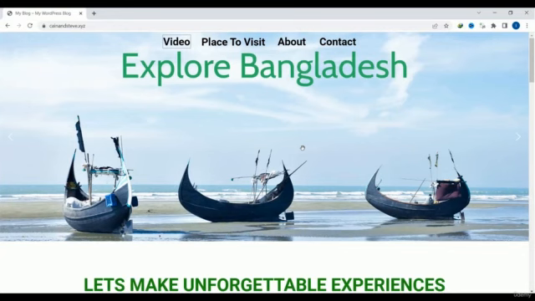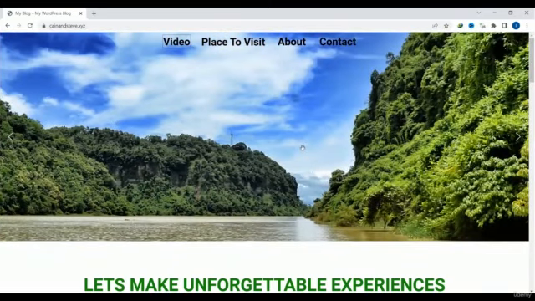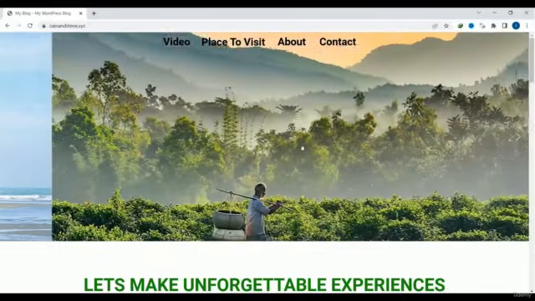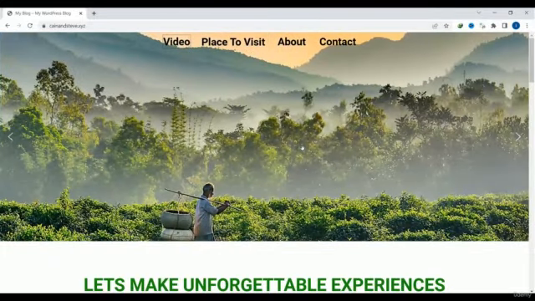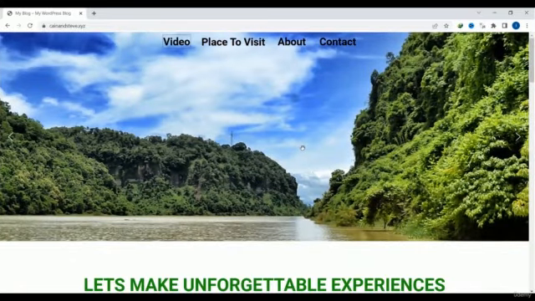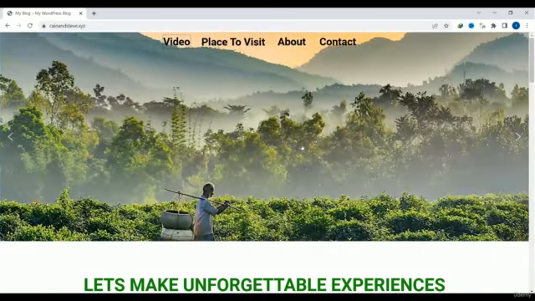So the summary is, if you want to create a website, you could have more than one page. You could have 10 pages, you could have 20 pages, or you could have 100 pages on your website. But you have to determine which page will load first in the browser, and that page should be named index. That's why we created the index file. Okay. Now we will learn about the extension.